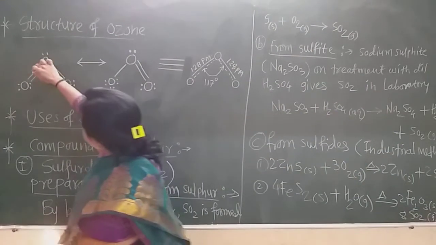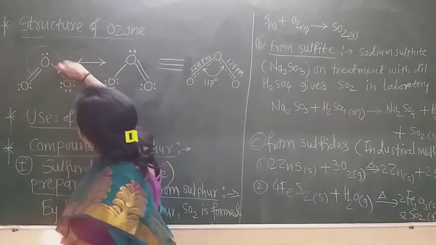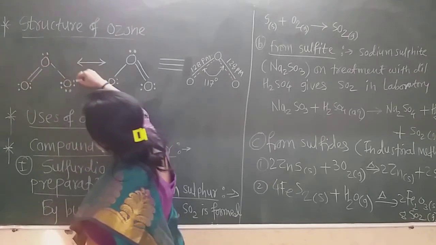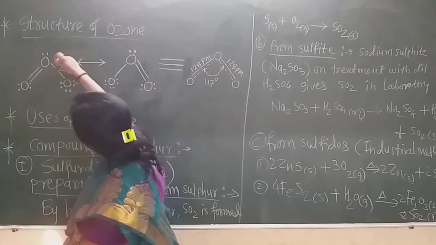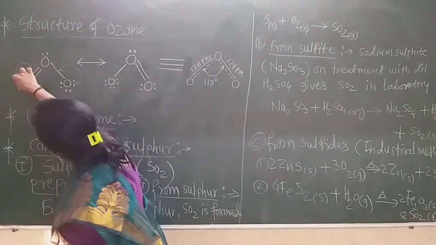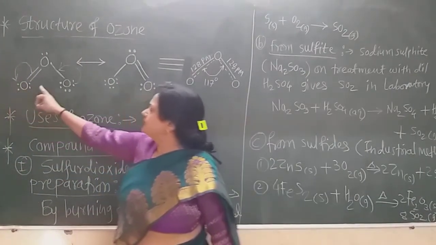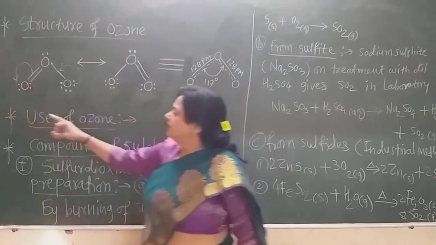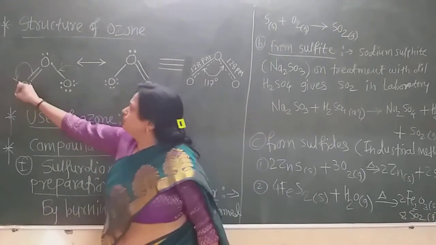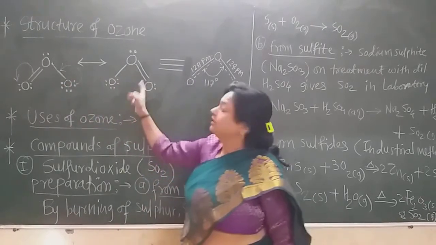Suppose one of the lone pairs transfers here and becomes a double bond, and again this double bond comes back onto the oxygen. That means there are first 4 electrons, and after the delocalization of the double bond there become 6 electrons, and these 2 electrons form the double bond here.